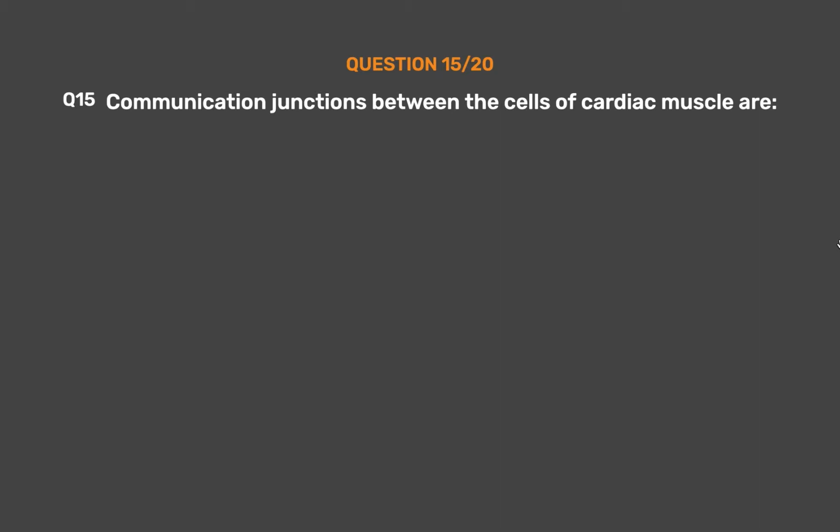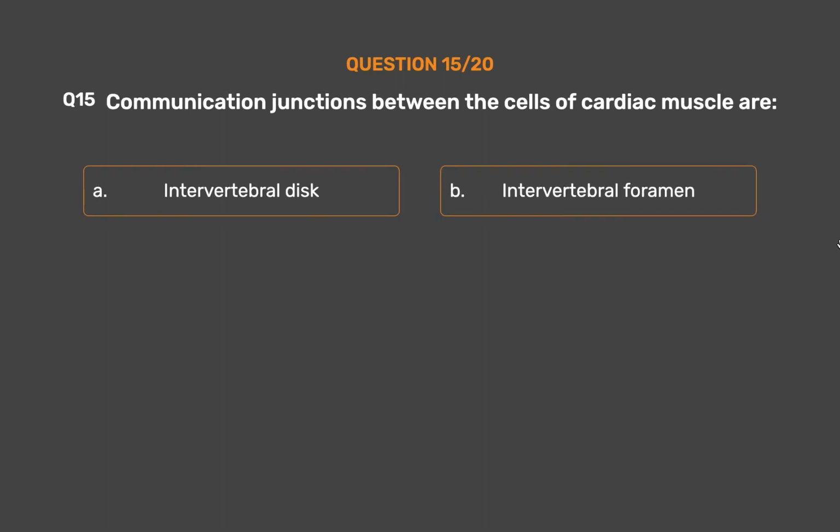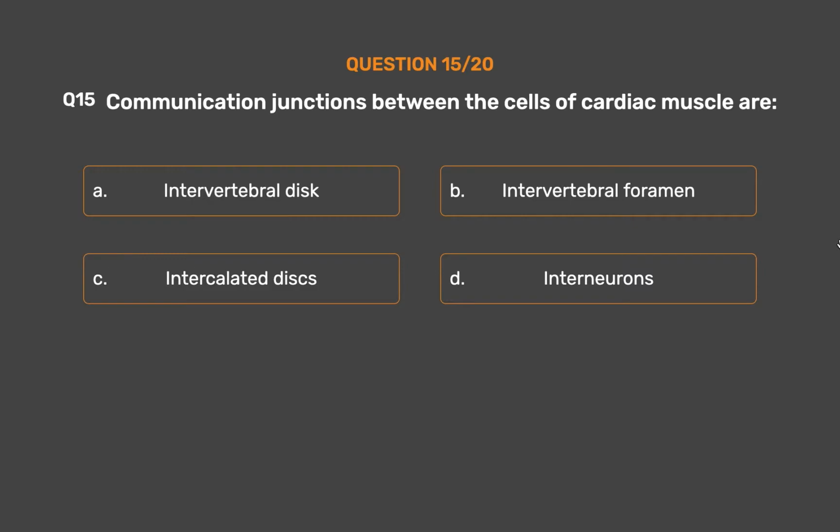Question number 15. Communication junctions between the cells of cardiac muscle are: Option A, intervertebral disc. Option B, intervertebral foramen. Option C, intercalated discs. Option D, interneurons.